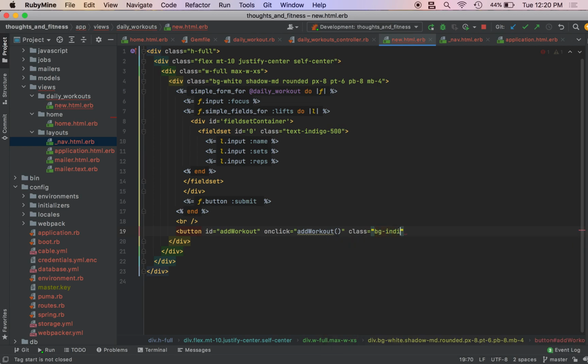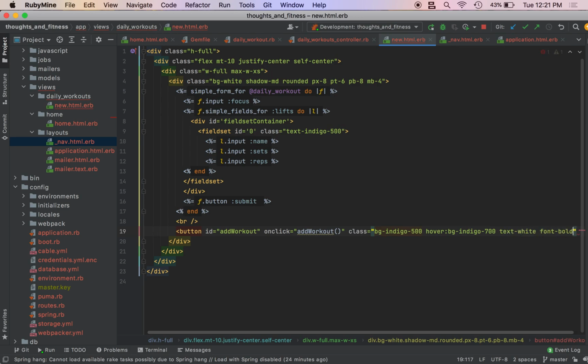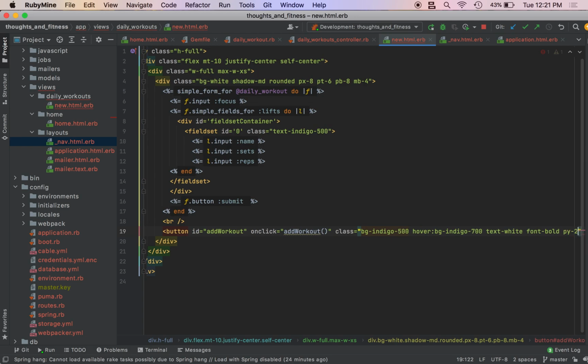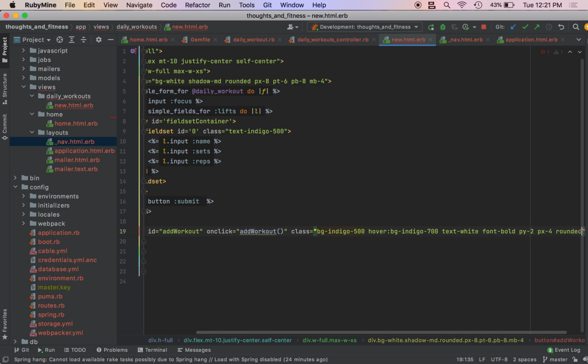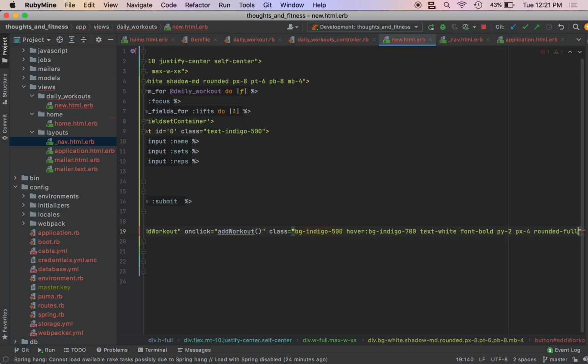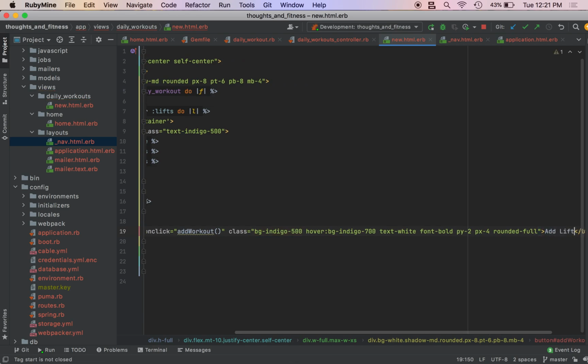What do we want to do this? Indigo 500. BG hover: BG indigo 700. Text-white. Font-bold. Py-2. Px-4. Rounded-full. And there's going to have a caption of add lift.